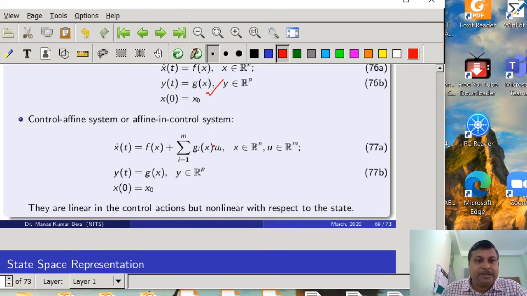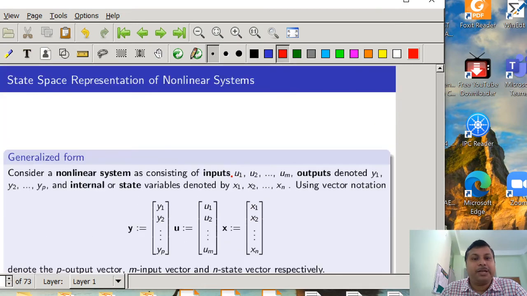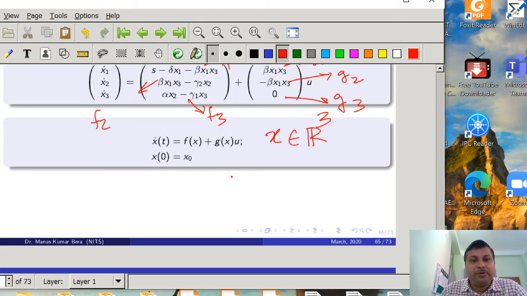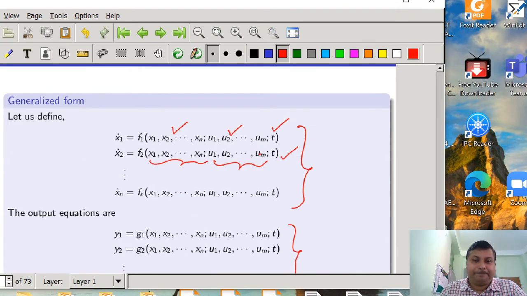What is the speciality of this form? It is linear in the control action, because it is g1 into u1, g2 into u2, but nonlinear with respect to the state. So g1, g2, gm are nonlinear functions of the states. Exactly in this category we have discussed the HIV dynamics. If you see here, x dot t is equal to f(x) plus g(x) into u. So this kind of system is known as an affine in control system.